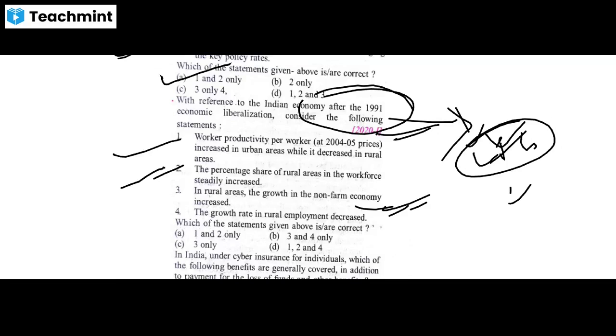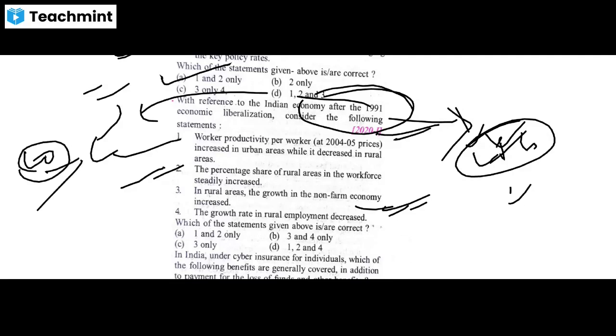In the first statement they have given that worker productivity per worker increased in urban areas while it decreased in rural areas. The main aim of the 1991 LPG reform is to liberalize the market, to increase the market. How can they increase the market? By increasing the participation of the labor force. The labor force is coming from rural areas, so the productivity will also increase in rural areas. So you can say that statement 1 is not correct.